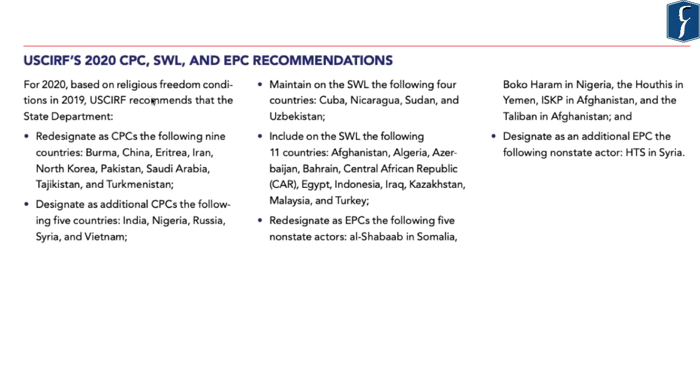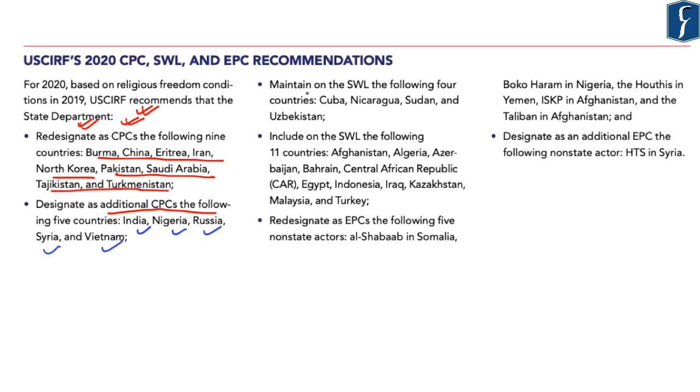Further, the United States Commission on International Religious Freedom has recommended the following to the State Department. It has asked the State Department to redesignate as countries of particular concern the following nine countries, namely Burma, China, Eritrea, Iran, North Korea, Pakistan, Saudi Arabia, Tajikistan, and Turkmenistan. Whereas it has asked to designate as additional CPCs the following five countries, whereby it has included India, Nigeria, Russia, Syria, as well as Vietnam.